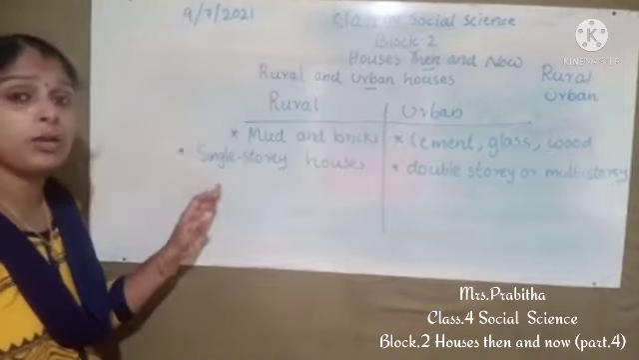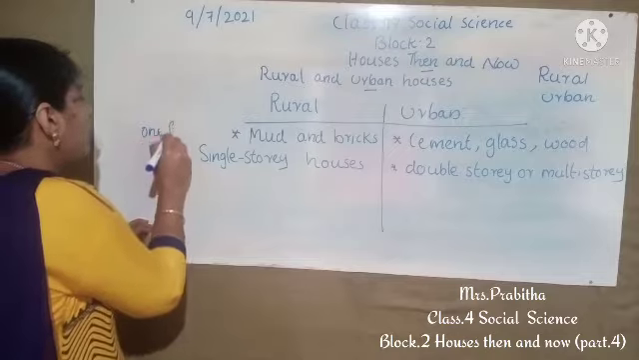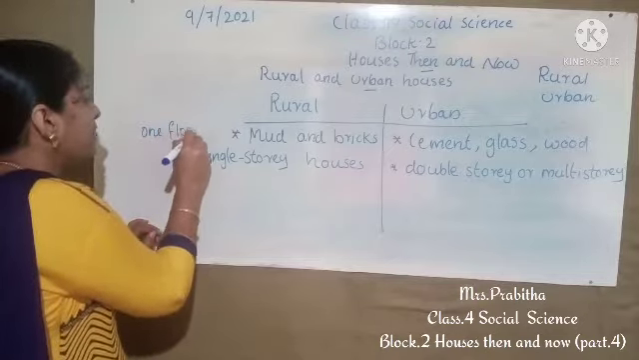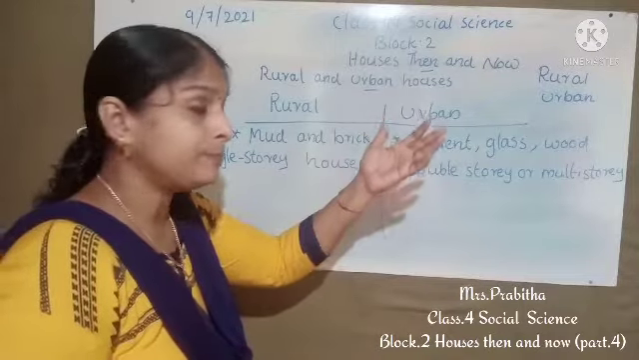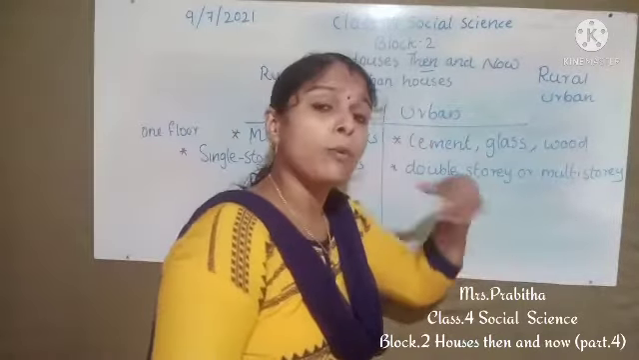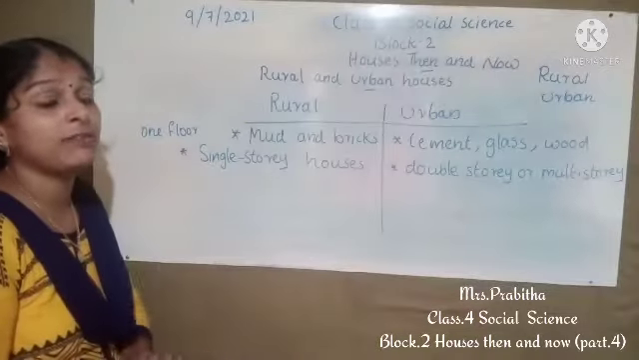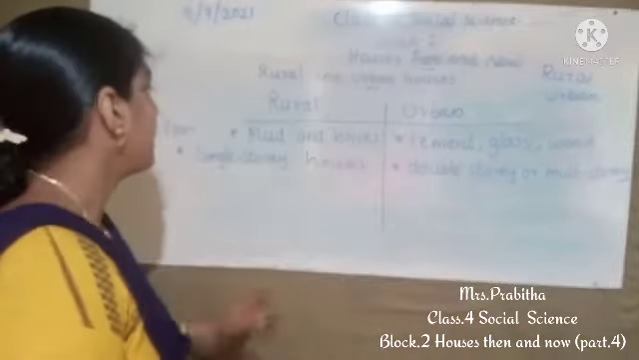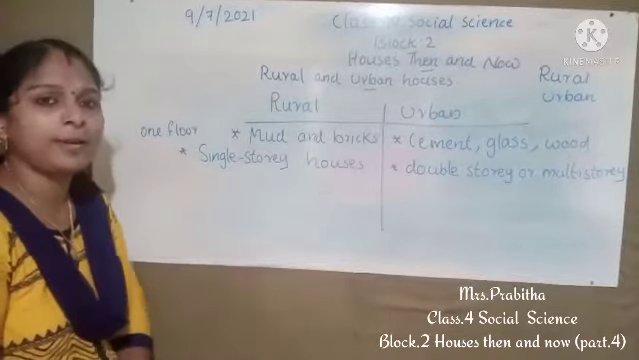Single story means, as we already told, only one floor will be there, right? But double story means two floors will be there. Multi-story means more than two floors will be there. That means it looks like a flat or apartment. Okay, so now we have found two differences between rural area and urban area.